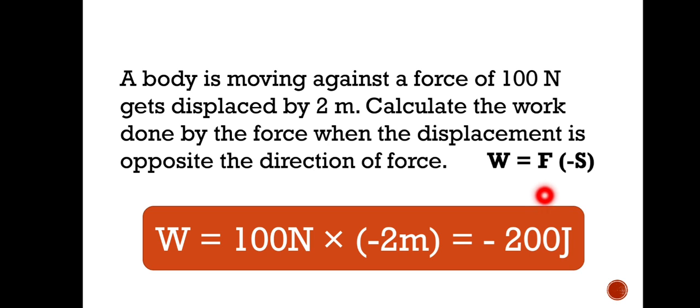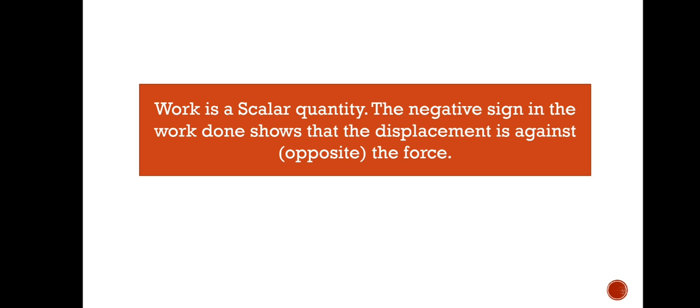Because we know that force and displacement both are vectors, but work is a scalar. Let's see here, work is a scalar quantity. The negative sign in the work done shows only that the displacement is against or opposite to the direction of force. Correct? That means when the body is displacing, the force applied on the body is opposite to the direction of displacement. In common words, we can say the body is actually slowing down.